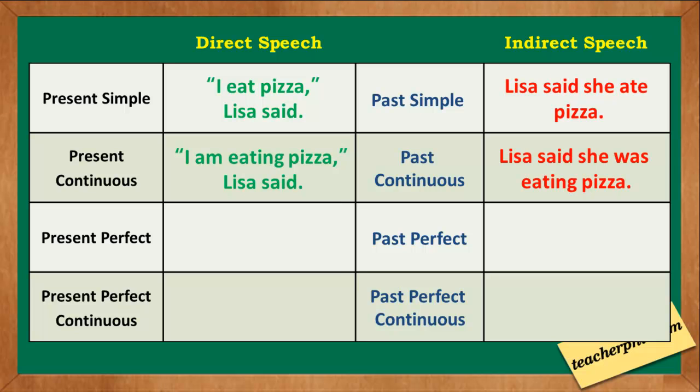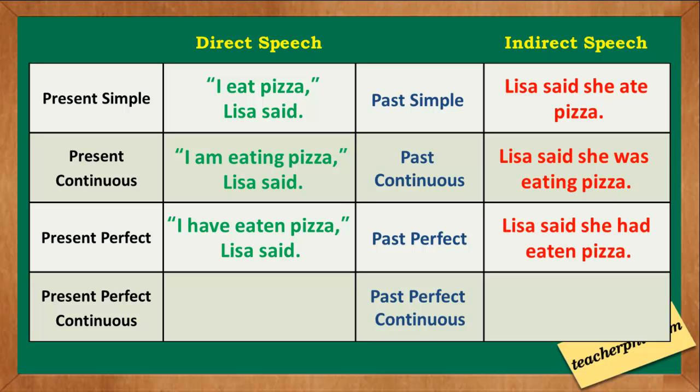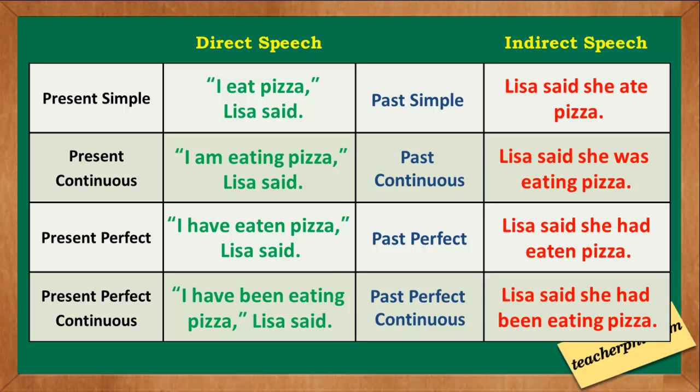For present perfect, we have "I have eaten pizza," Lisa said. The indirect speech is "Lisa said she had eaten pizza," a past perfect. For present perfect continuous, we have "I have been eating pizza," Lisa said. The indirect speech is "Lisa said she had been eating pizza," past perfect continuous.